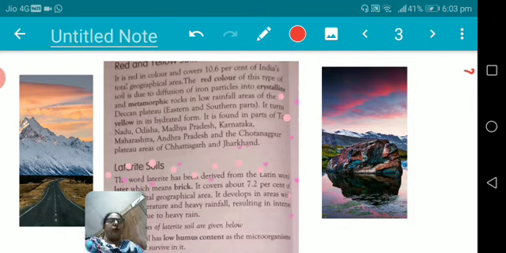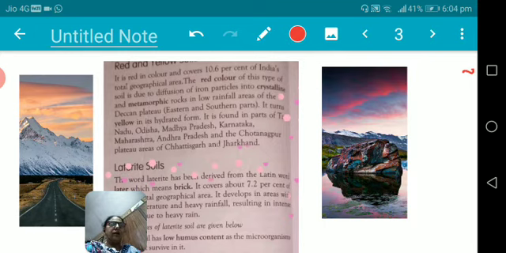It is formed with the process of weathering of the rocks, metamorphic rocks, in low rainfall areas, Deccan Plateau, eastern and southern parts, and it turns yellow when it comes in its hydrated form. Tamil Nadu, Odisha, Madhya Pradesh and Karnataka are the major areas where this type of soil is found.